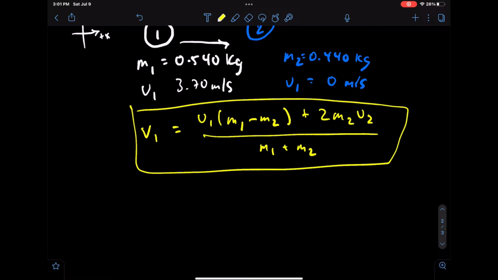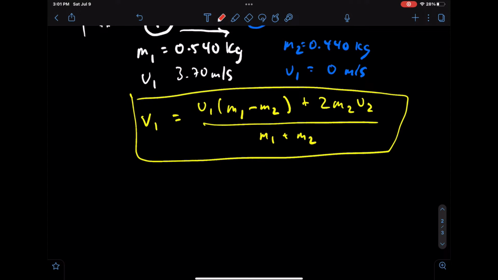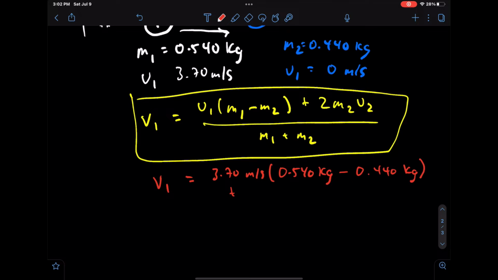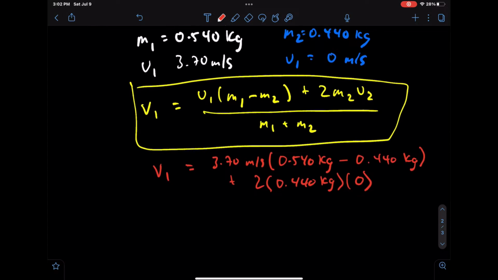So plugging this in, we'll find that v1 equals u1, which is 3.70 meters per second, times m1, 0.540 kilograms, minus m2, which is 0.440 kilograms, plus 2 times 0.440 kilograms times the initial velocity of the second ball.